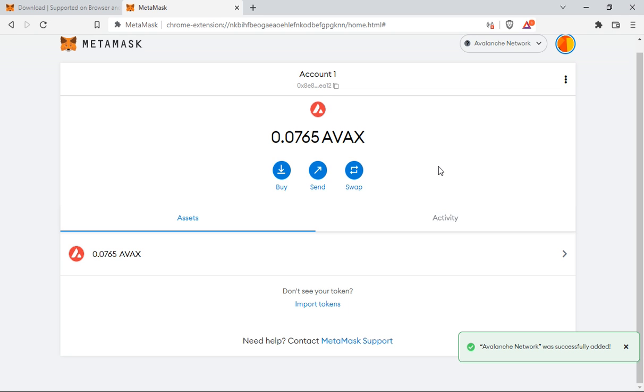Okay? Now we have Avalanche Network has successfully been added. This is your confirmation, and now we are done. You have now added Avalanche to your Metamask wallet.